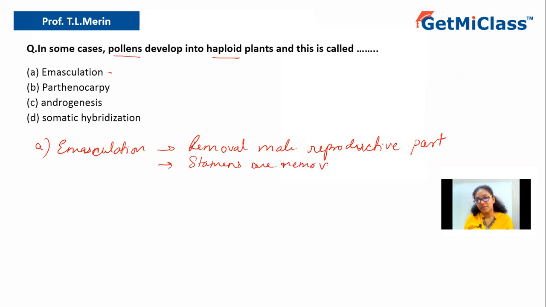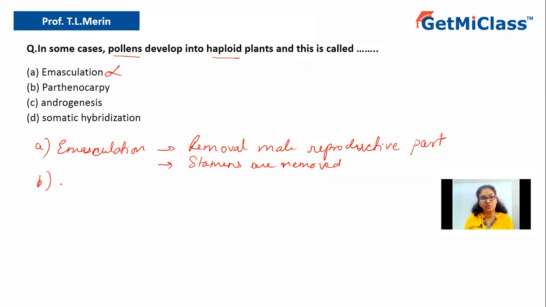So what happens when stamens are removed? The stigma will not get pollinated by its own pollen grains, that is the pollen grains of the same flower. So only cross pollination is possible in that case. Even for artificial hybridization, this procedure is used. But here they have asked in some cases pollens develop into haploid plant and this is called. So that is not emasculation. So option A is ruled out.